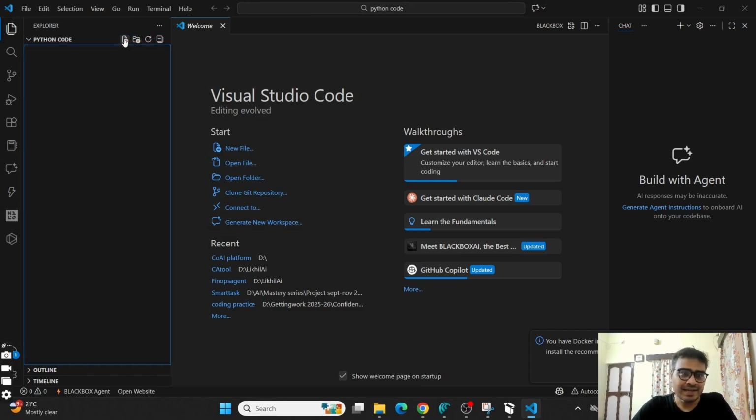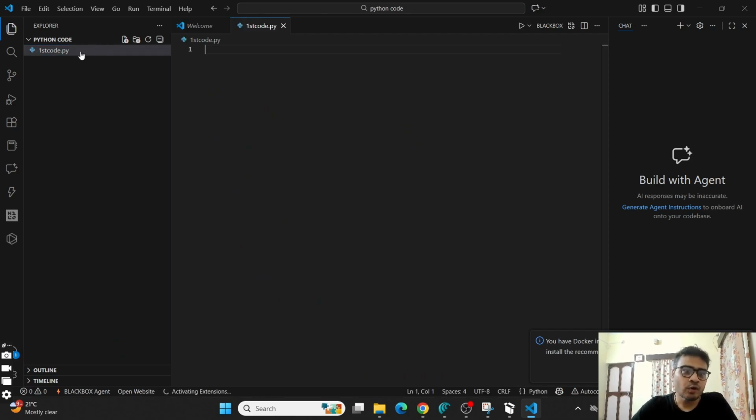Now I can create a file by clicking on new file. Suppose I write first code as the name of the file, and .py, you need to add the extension. When you do .py, you will just get a file. Here you can code in Python language. Okay, so that's it. Now when you write the code on this screen, that's fine, right?